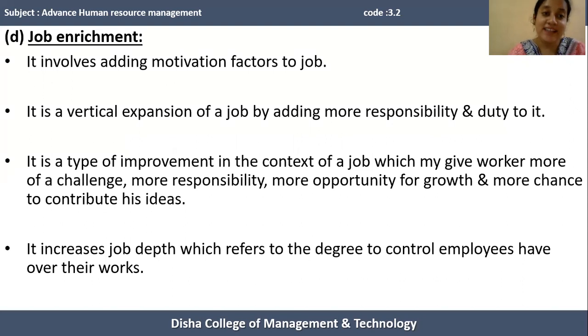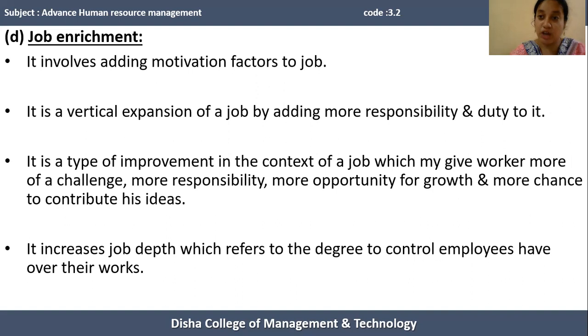Next comes the last technique of job design, that is job enrichment. In case of job enlargement, the organization adds more variety of tasks of similar nature, but in case of job enrichment, the organization adds more responsibilities, more duties to a particular task, not of the same nature but related to a higher level.